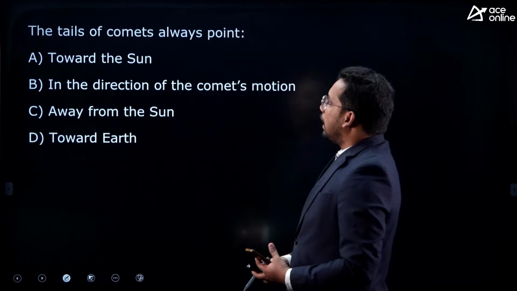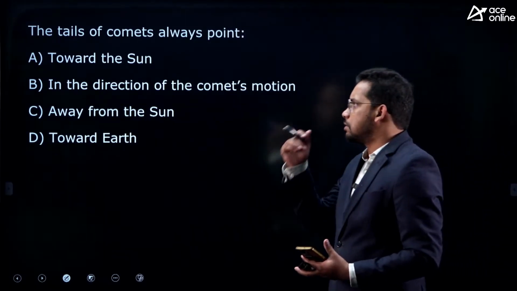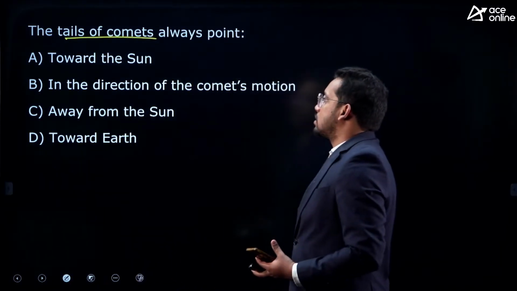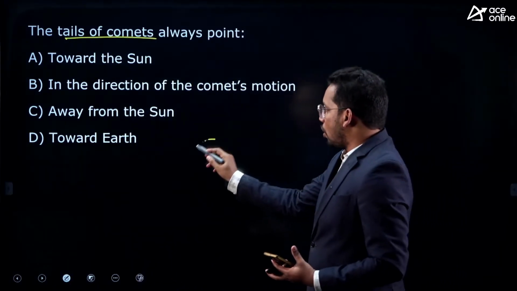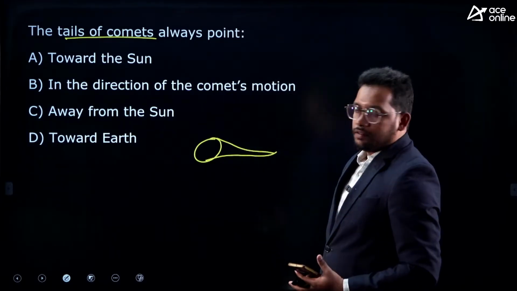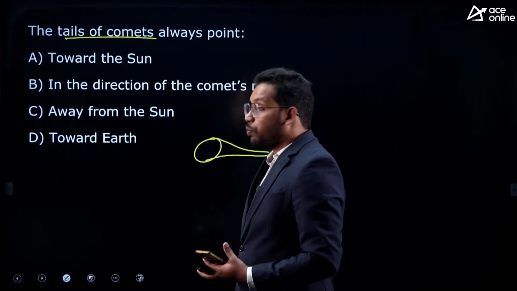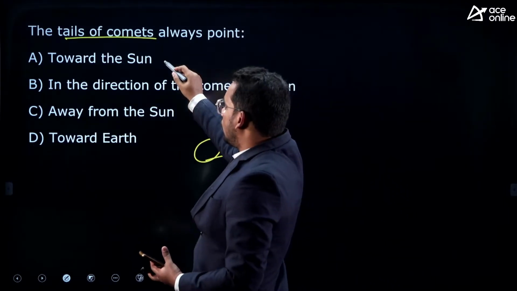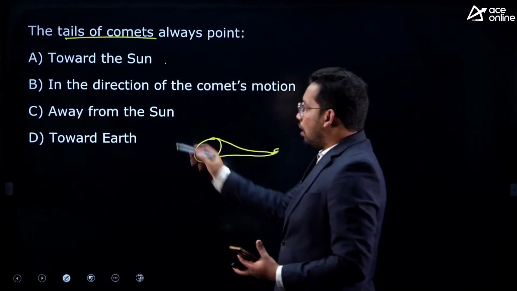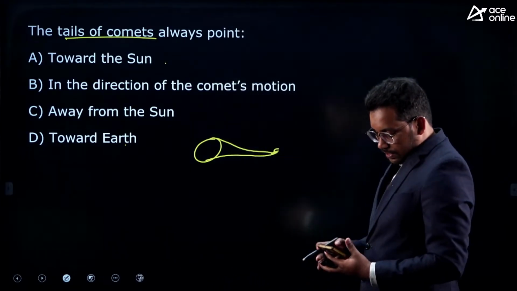Next, the tail of comets. We have discussed this, right, various other objects in space. We have discussed this in the class also. The tails of comets always point to... So what is a comet? We will discuss that. Basically they are saying, if this is the comet, then the tail of the comet always points towards which side? Towards the sun, in the direction of the comet's motion, away from the sun, or towards the earth. So what is the answer?